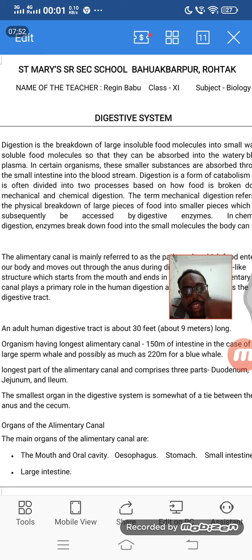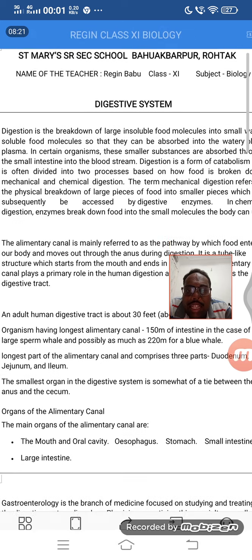Ingestion means taking in food. Digestion means converting macromolecules into micromolecules, and excretion or ejection means throwing out of waste after digestion. So we have to study what is ingestion, what is digestion, what is ejection.